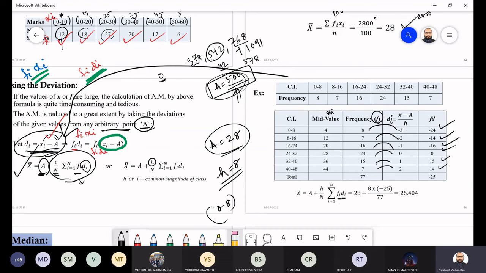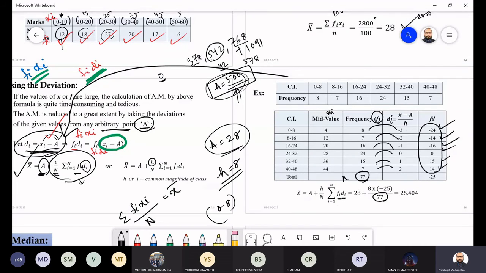Then divide by n. In general, sum of fi xi divided by n is the mean formula, the x bar formula. So we are calculating the mean. This is the sum of fi di divided by n, where n is the total frequency.